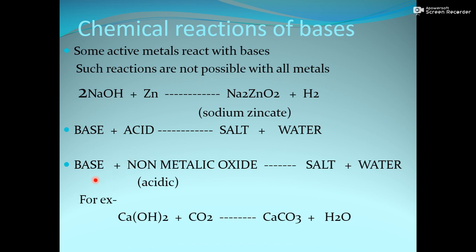Third reaction, base reacts with non-metallic oxide. हमने पहले पढ़ा था एसिड की रिएक्शन मेटलिक ऑक्साइड के साथ, but here we are going to discuss base reaction with non-metallic oxide. Again it forms salt and water. So it is again a neutralization reaction. How is it neutralization? Because as I told you, base reacts with acid, means the nature of non-metallic oxide is acidic. So finally it is a reaction of base and acid. That's why salt and water is formed, and we can say it is a neutralization reaction.